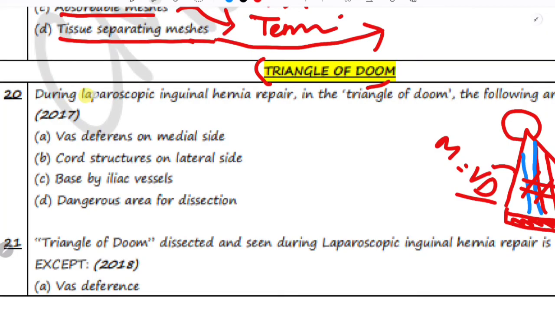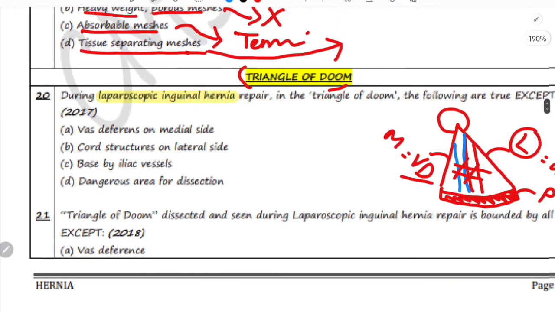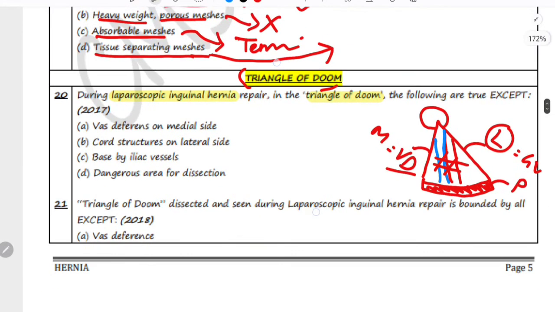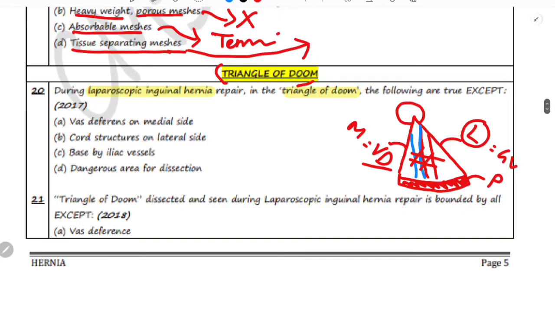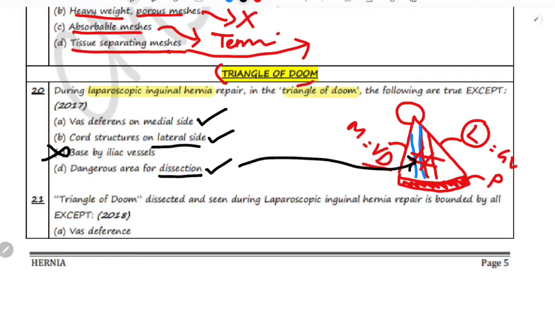The question is saying that during the laparoscopic inguinal hernia repair, in the triangle of doom, the following structures are... So in this question it is basically asking about the boundaries of triangle of doom. So vas deferens is on the medial side, this is the correct option. Cord structures are on the lateral side, yes, I think so. Base is formed by iliac vessels, this is the wrong one out. And it is a dangerous area for dissection, yes, this is also correct because it contains external iliac artery and vein, and damage to this can be critical.